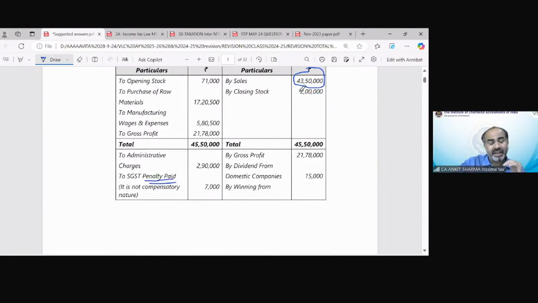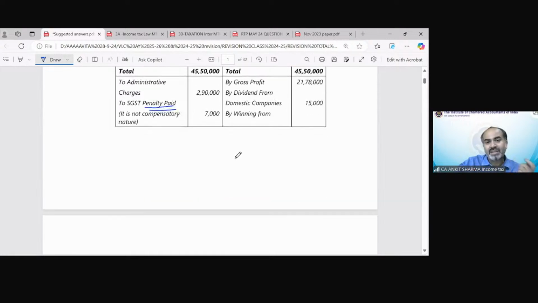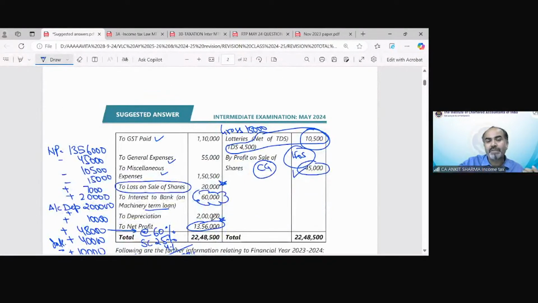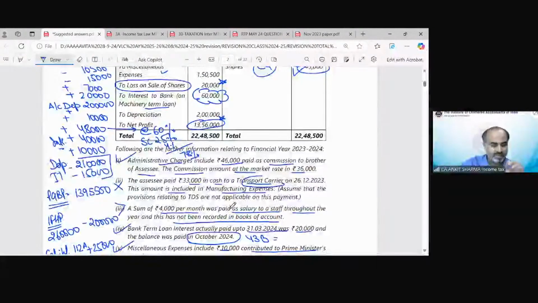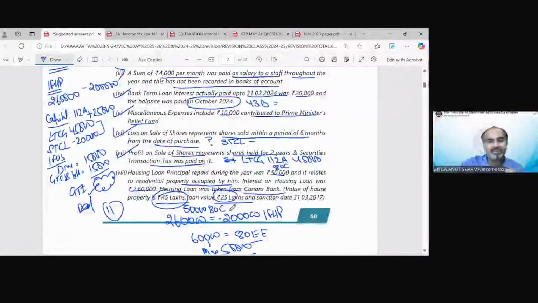And if that person shows profit less than 8%, that is the presumptive taxation scheme, then it could be a case of tax audit, but that is also not happening. You can see the net profit is higher than 6 or 8%. So that is a case other than tax audit. And in case of other than tax audit, the due date would be 31st of July. So we identify that due date according to this information because no tax audit concept is applicable.